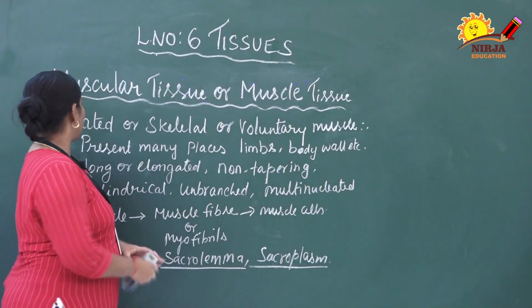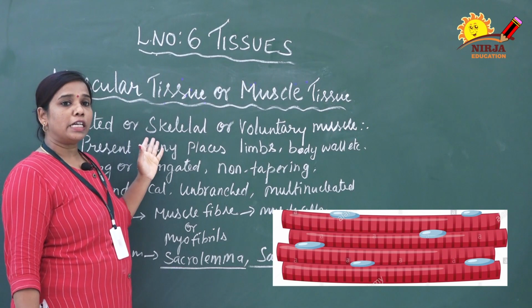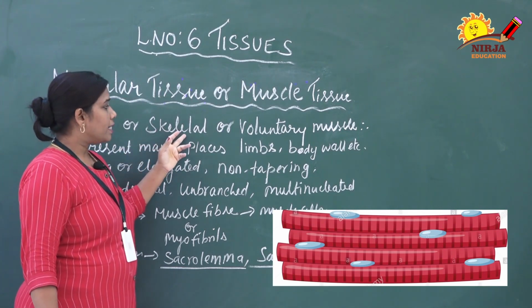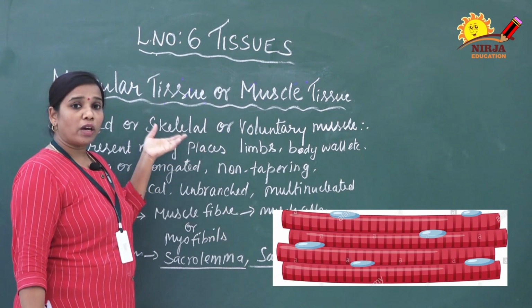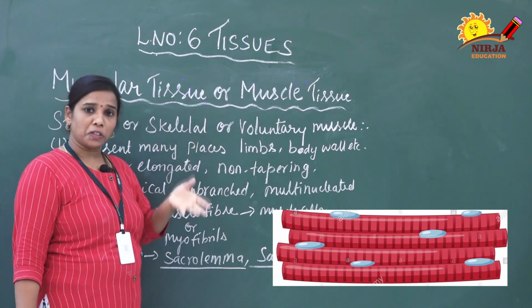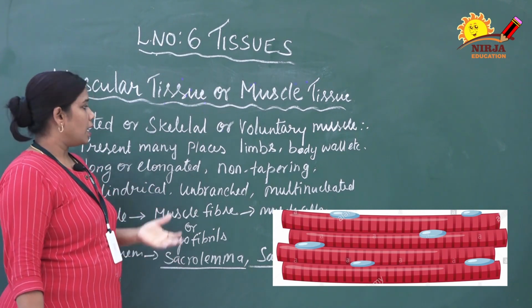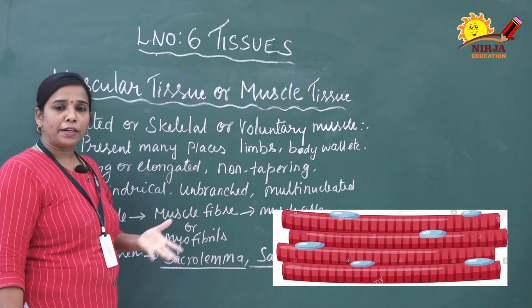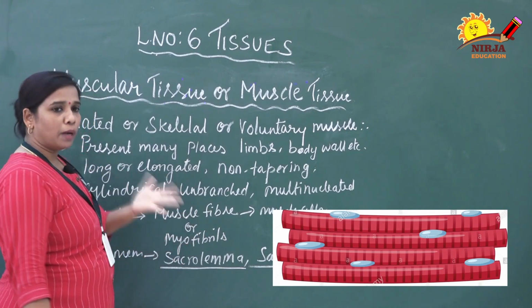We are going to discuss the striated muscle. As we know, the striated muscle has different names. It is also called skeletal muscle and voluntary muscle. At the end of this we will come to know why we call them skeletal as well as voluntary muscles. These muscles are present in many places like limbs, body wall, pharynx, tongue, esophagus, etc.